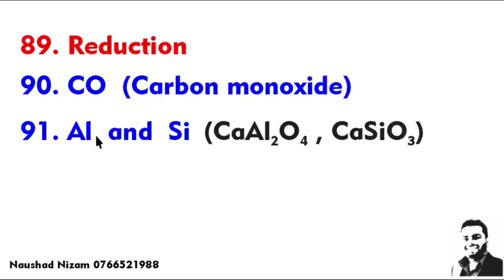So the method of extraction of iron is reduction. The reducing agent that was used is carbon monoxide. Aluminium and silicon are the impurities found in this blast furnace.